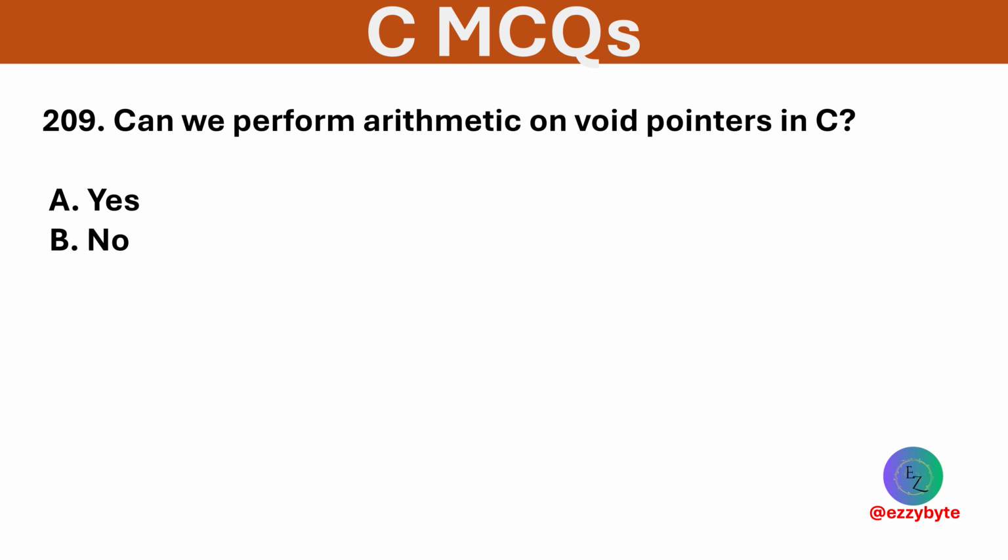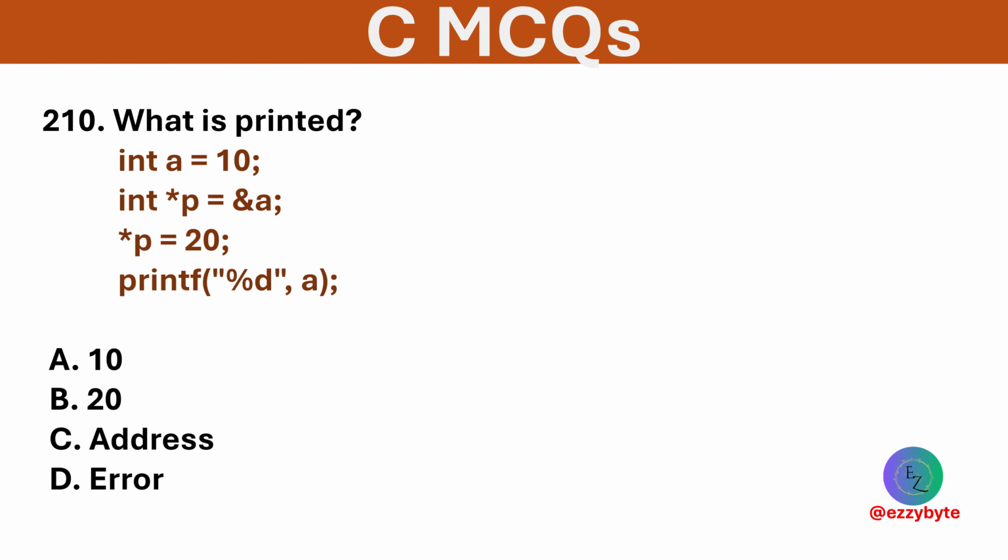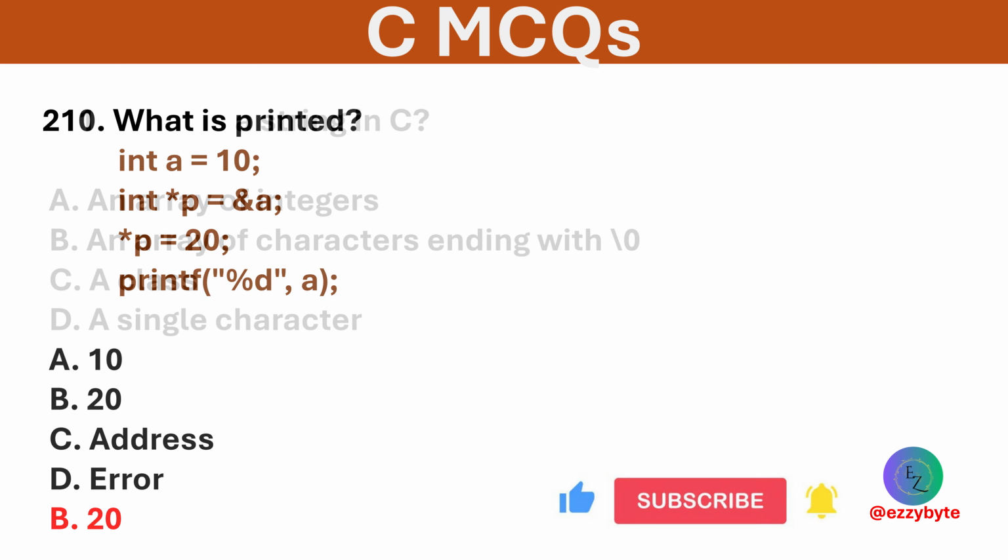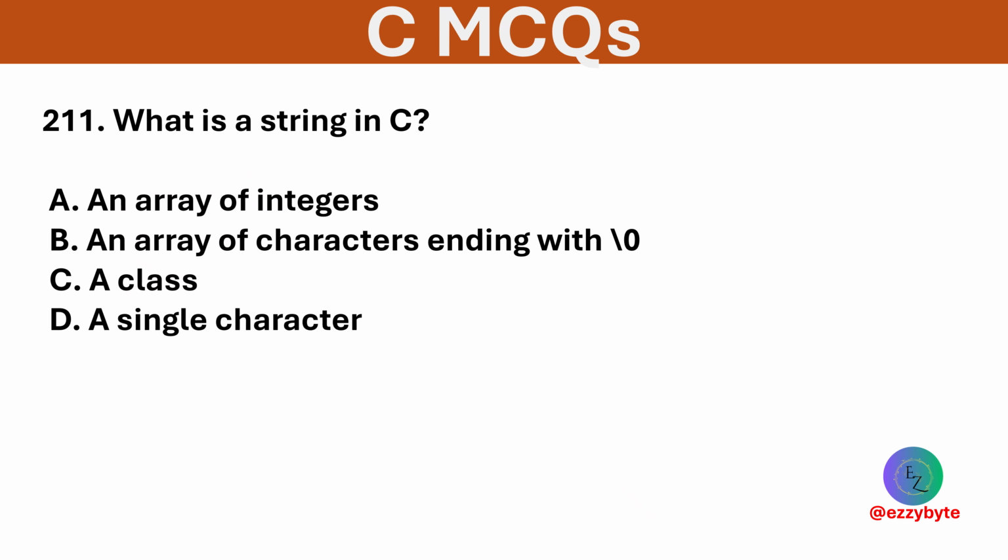Can we perform arithmetic on a void pointer in C? Options are yes and no. Option B is correct. Pointer arithmetic is not allowed on void pointers. What is printed? Options are 10, 20, address, and error. Option D is correct. It modifies the value via pointer. a becomes 20.